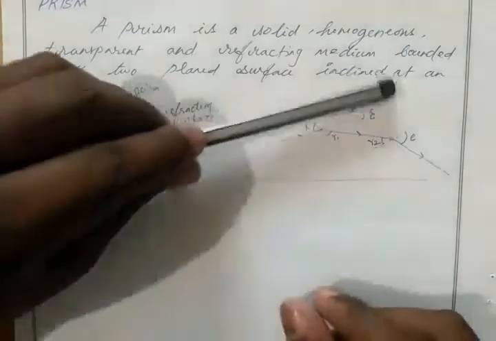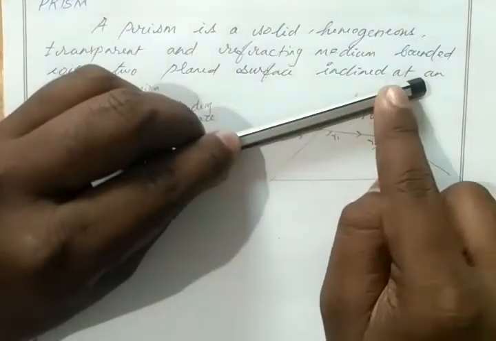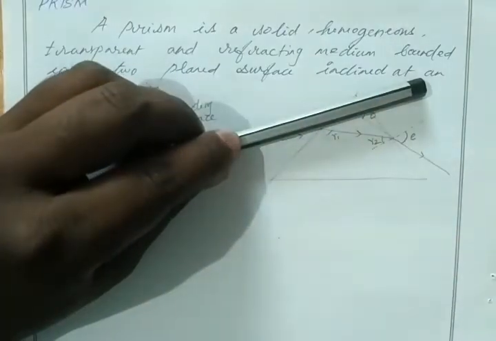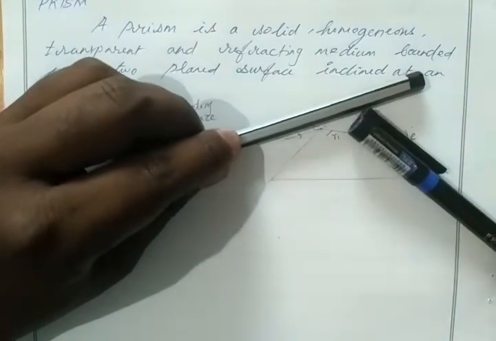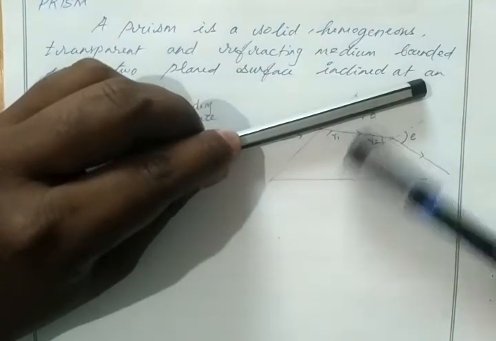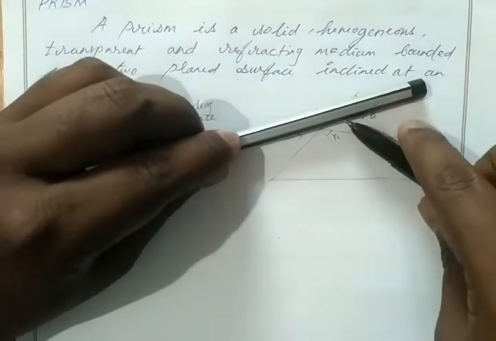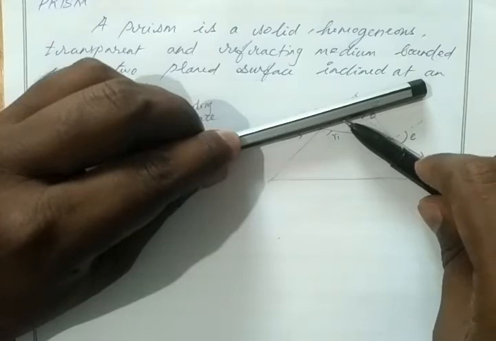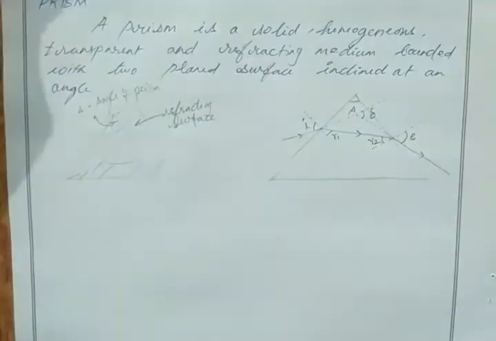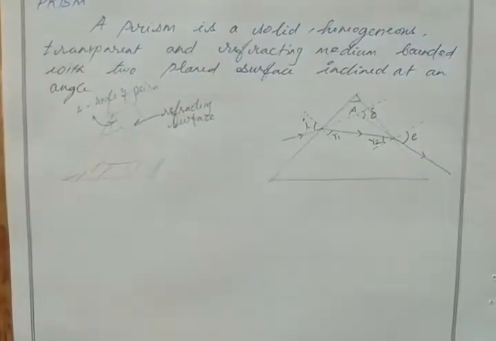The light is supposed to go like this, but instead of going like this, the light bends like this, correct? Instead of going straight, our light is bent. So the angle between these two is known as the angle of deflection, correct? So we take it as the angle of deflection.